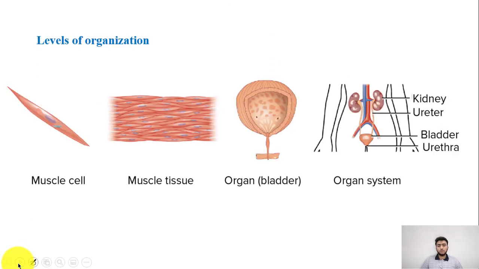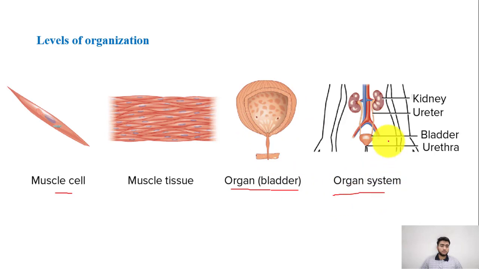So, levels of organization. This is a picture that demonstrates an example of how muscle cells combine together to give rise to muscle tissues, and different tissues then join together to give rise to this organ, which is the bladder, which is a part of the urinary system.